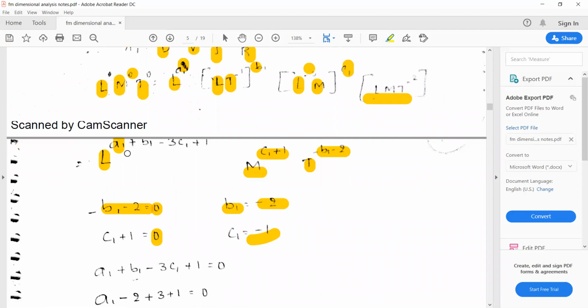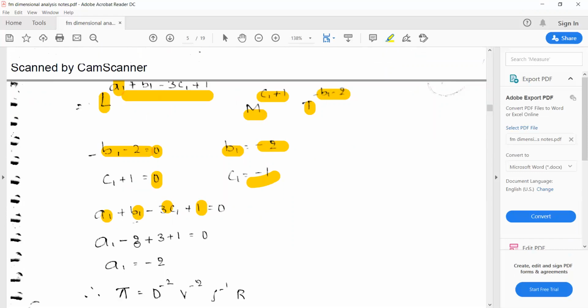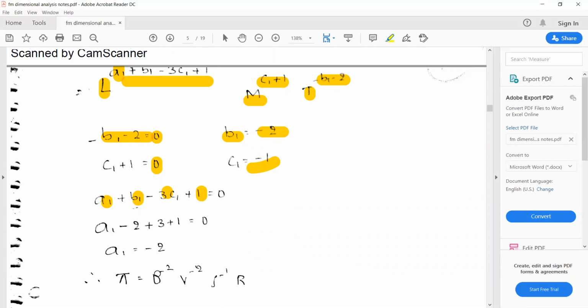You can substitute in the L term. So the power of L is a1 plus b1 minus 3c1 plus 1. You have the values of b1 and c1, that is -2 and -1. If you substitute and simplify, you get the value of a1. All right.